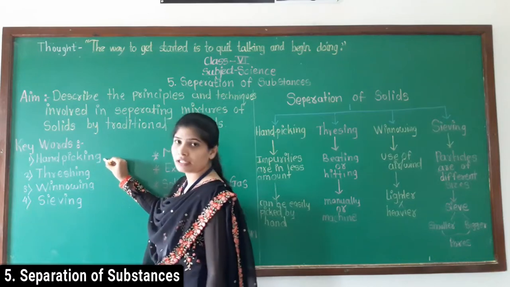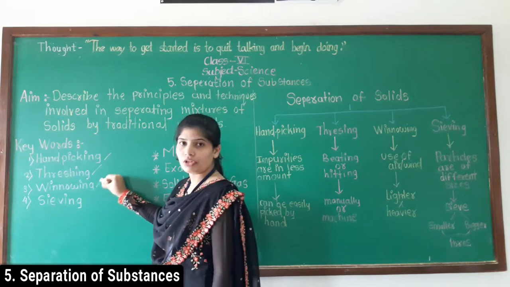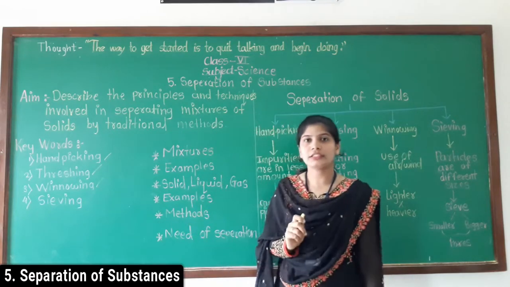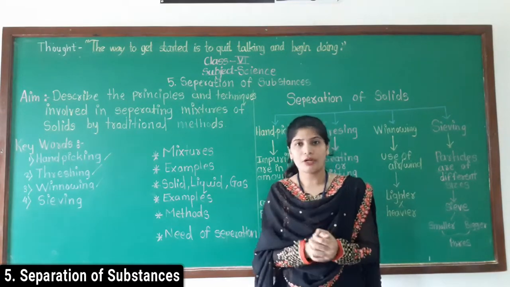First, hand picking. Second, threshing. Then, winnowing. And fourth, sieving. Written? Yes. Now, let's start our main point.